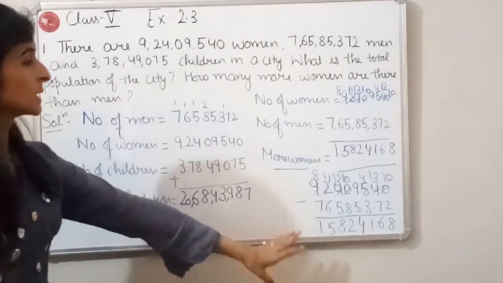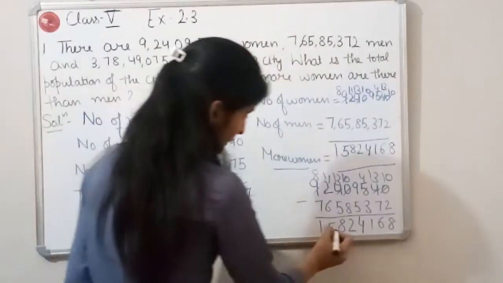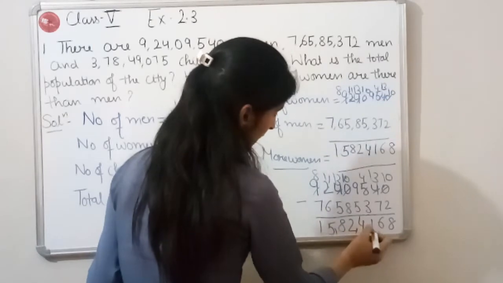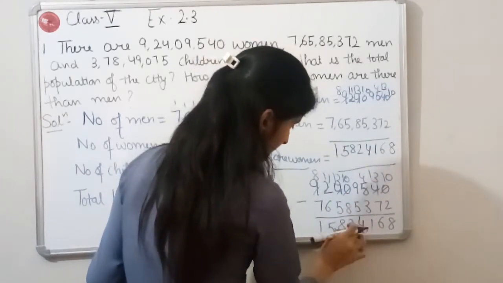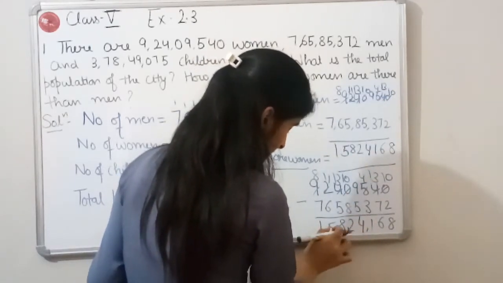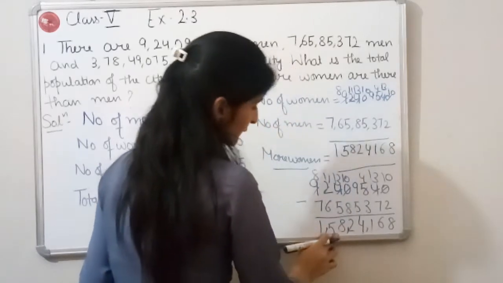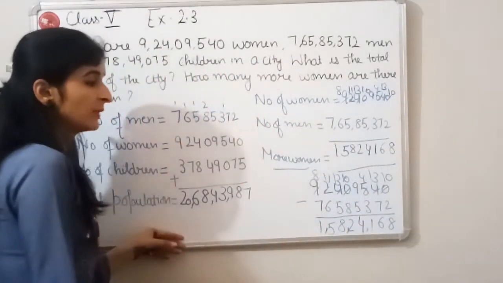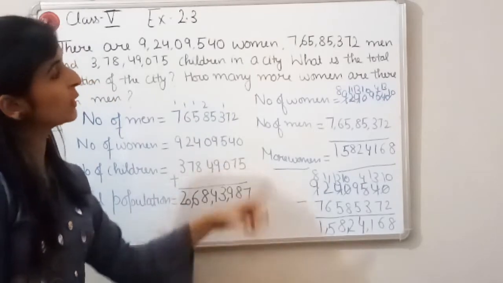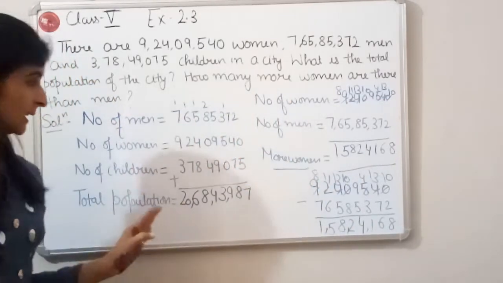Okay. So there were 1 crore 58 lakh 24,168 more women than men. Fine.